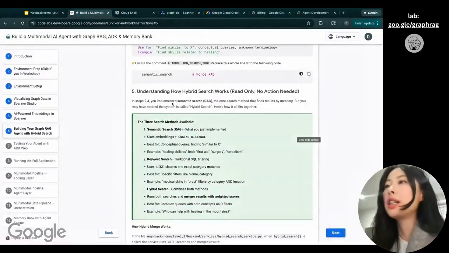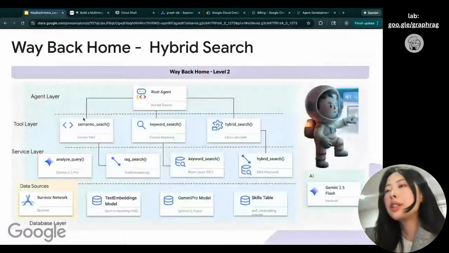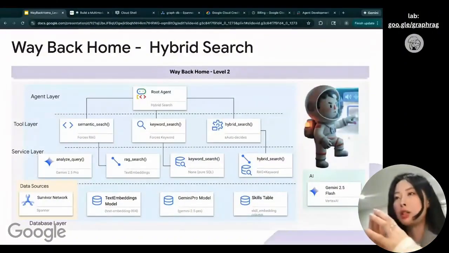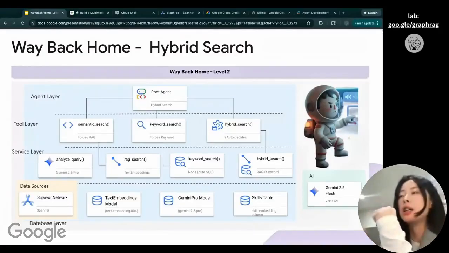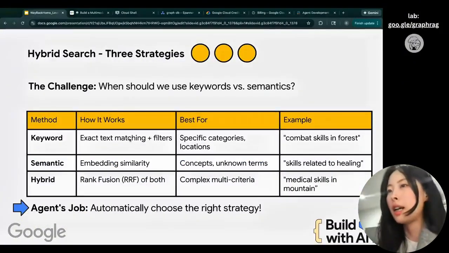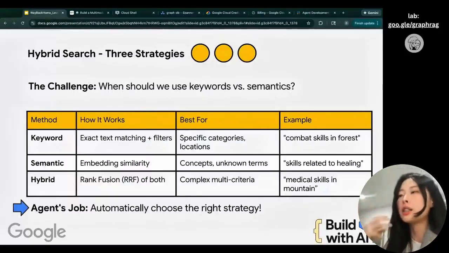And now here is some reading for you, understanding how the hybrid search works. What we did before is implement semantic search for the RAG agent. Semantic search is where we get the embedding and try to find things that are similar to the meaning of the things we're trying to search. Keyword search is searching for exact text matching words. And semantic search is trying to find things that are similar.